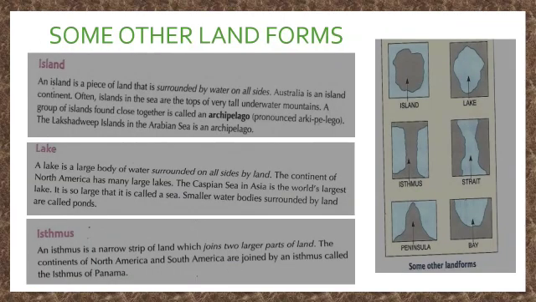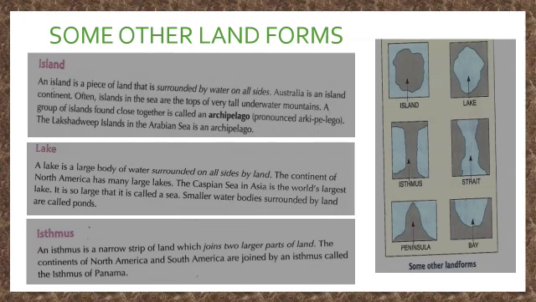Some other landforms. Island. An island is a piece of land that is surrounded by water on all sides. You can see in the picture. Australia is an island continent. Often islands in the sea are the top of very tall underwater mountains. A group of islands formed close together is called an archipelago. The Lakshadweep in the Arabian Sea is an archipelago.